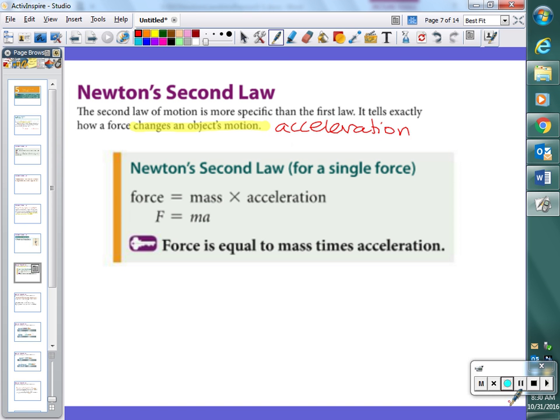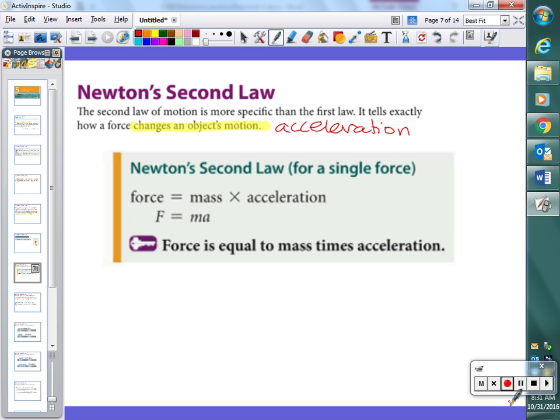So, Newton's second law is best summarized by this equation. F equals ma. Force is equal to mass times acceleration. It might not be the most famous equation in science. That's probably E equals mc squared.